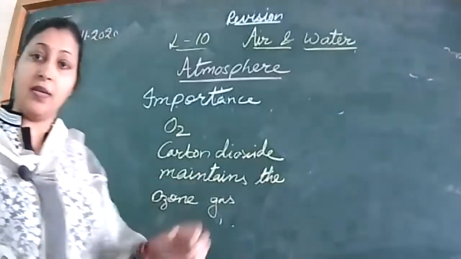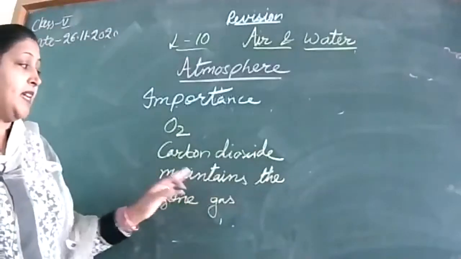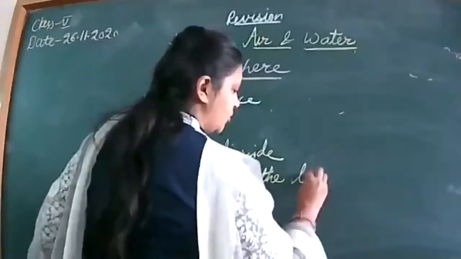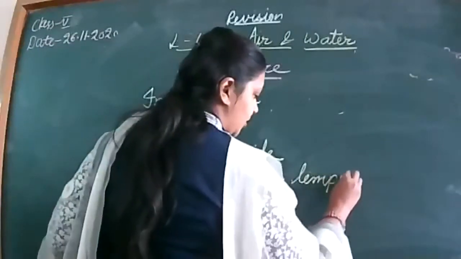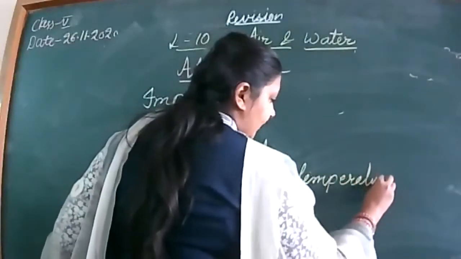Yes, is my voice clear? It maintains the right amount of temperature on the earth.